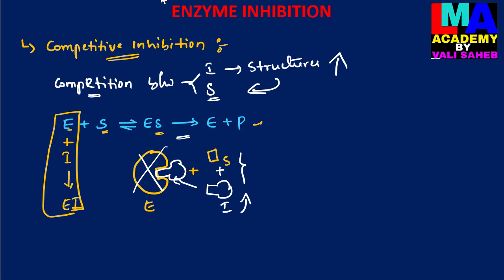This kind of competitive inhibition process is mainly involved in the control of bacterial pathogens and is also involved in the treatment of certain cancers.